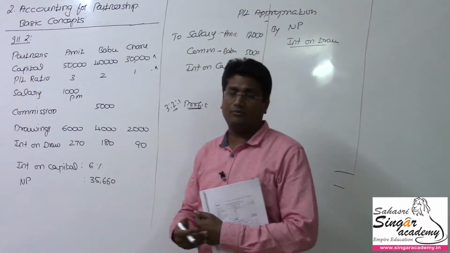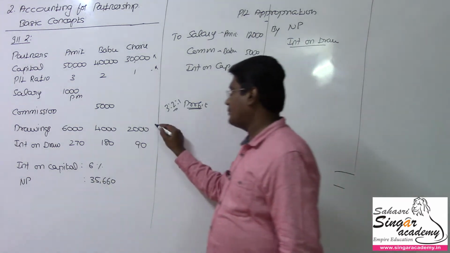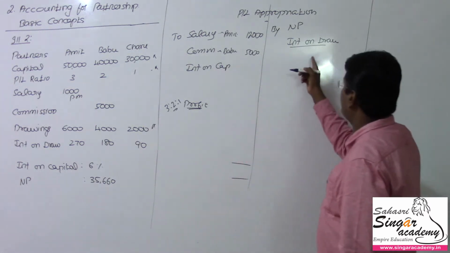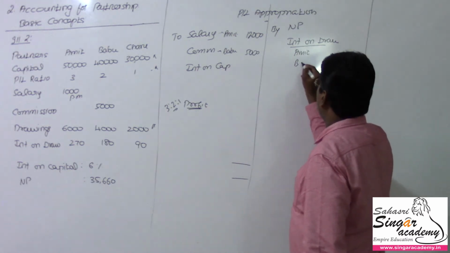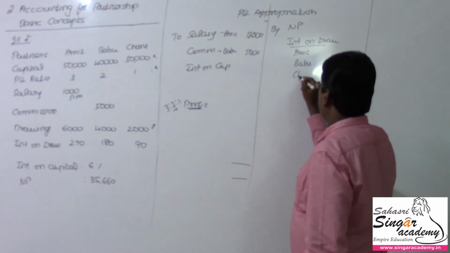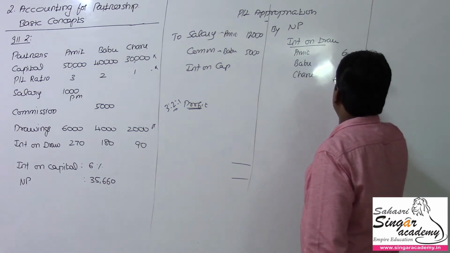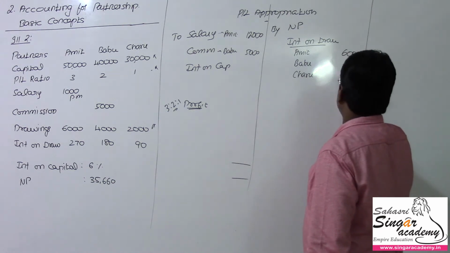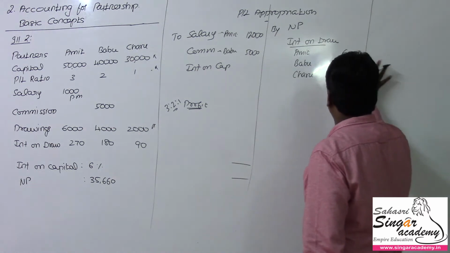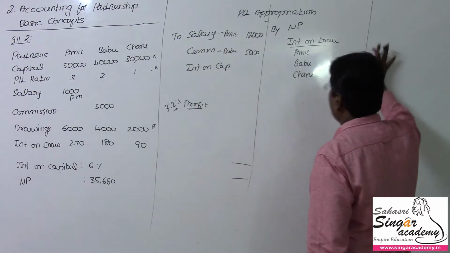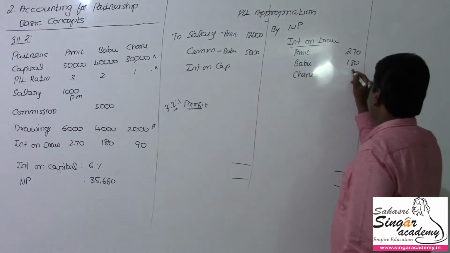And then the drawings, of course, will be debited in the partner's capital account. It will not come here. And interest on drawings, of course, will come here for Amit, Babu and Charu. The drawings are 6,000 for Amit, 4,000 for Babu, 2,000 for Charu. Interest on drawings is 270, 180 and finally 90.